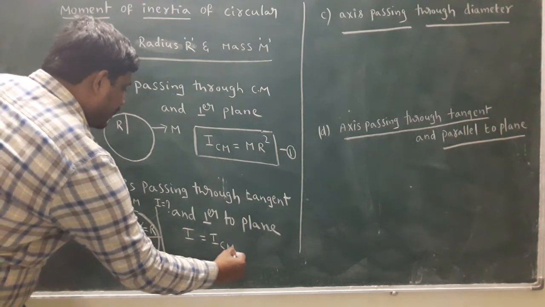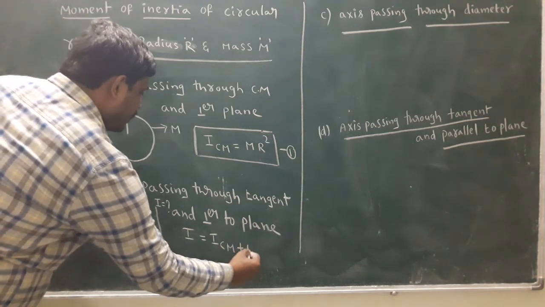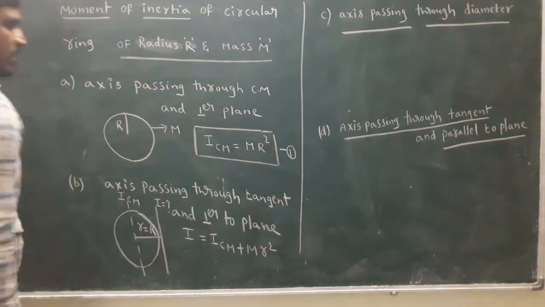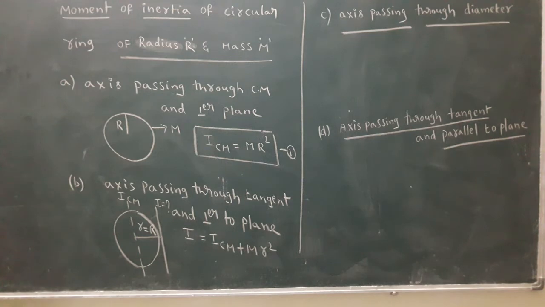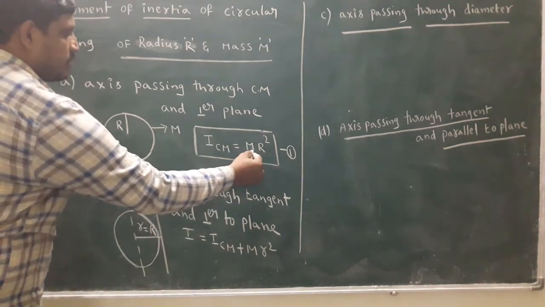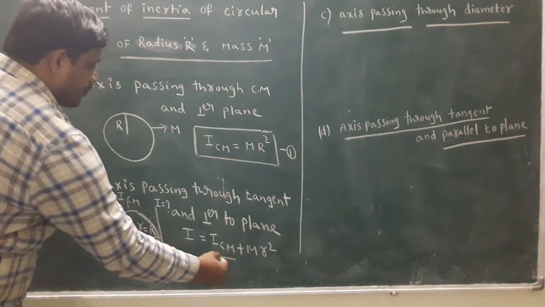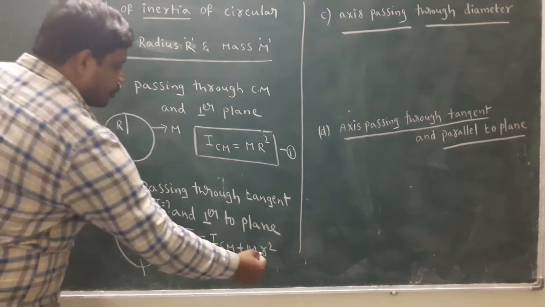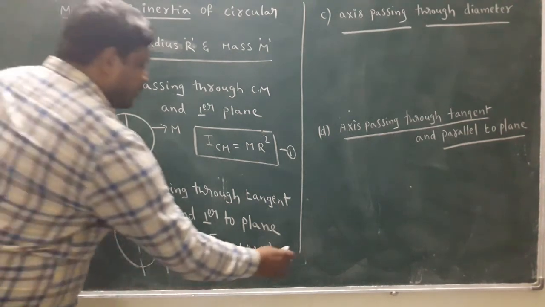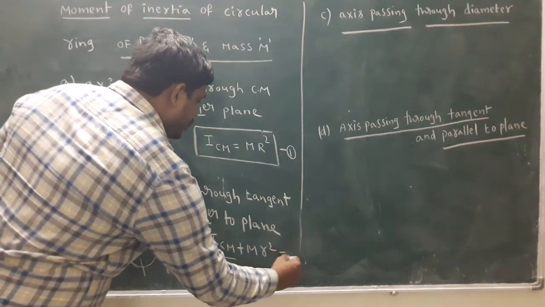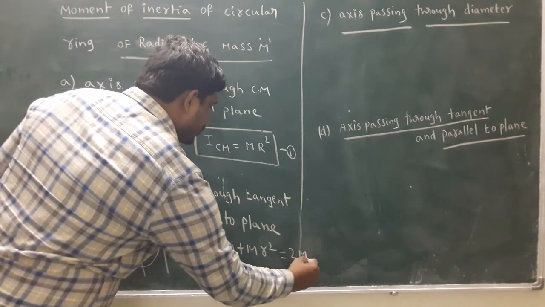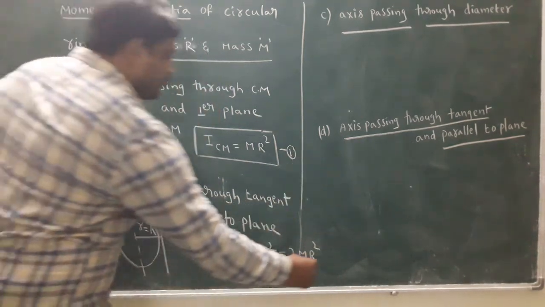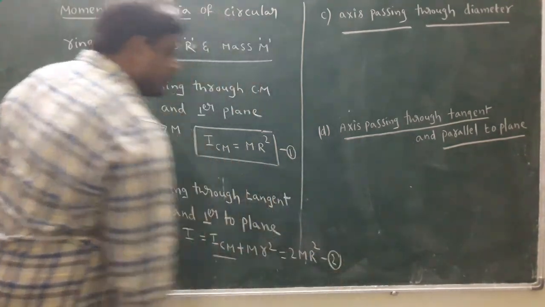What is the parallel axis theorem? I equal to ICM plus Mr square. Already ICM value is MR square. Small r equal to capital R. Finally we get 2MR square. Equation number 2.